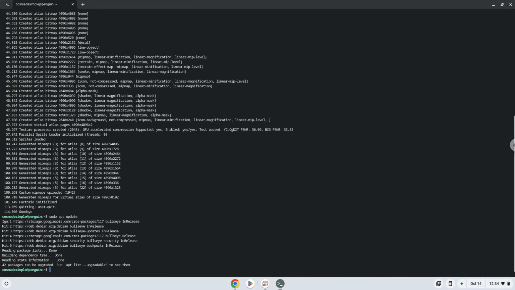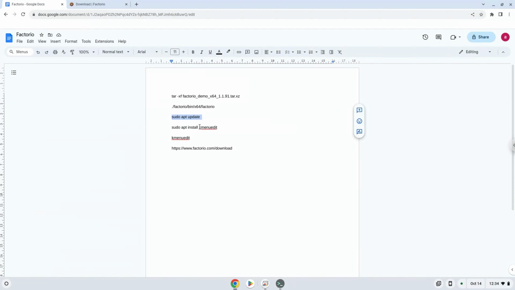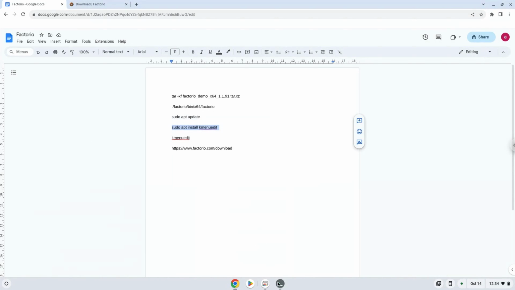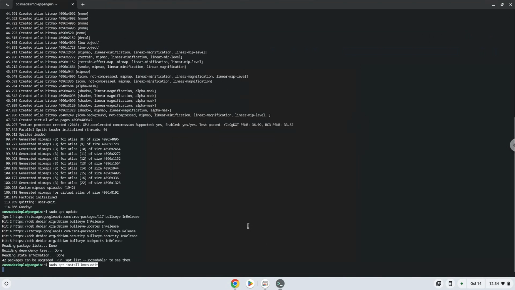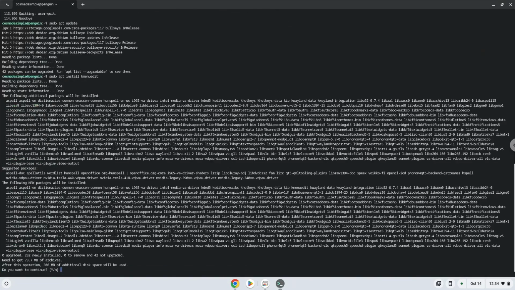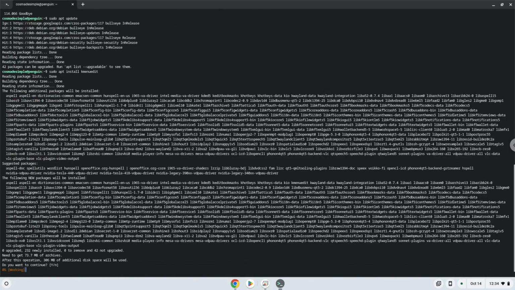Now we will install a menu editor which we will use to add the game to our menu. Press Enter to confirm the installation.